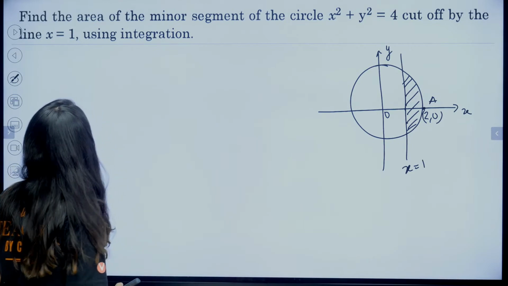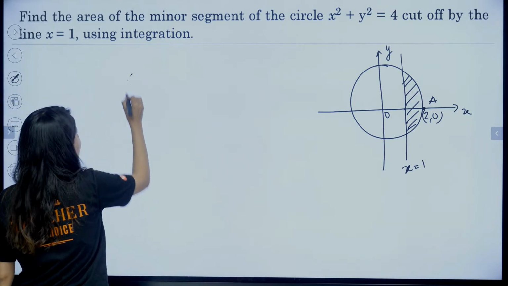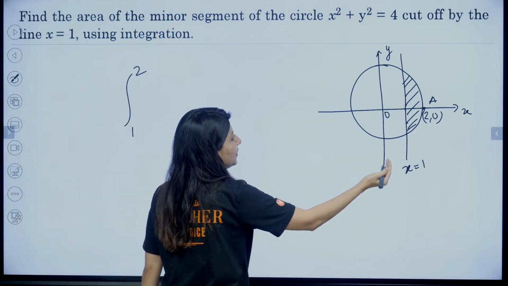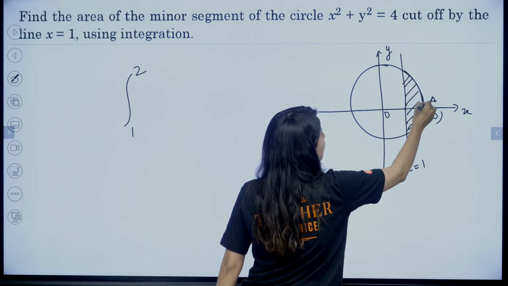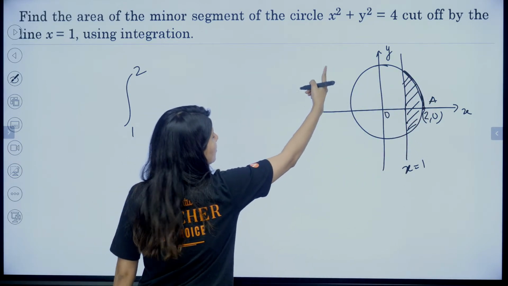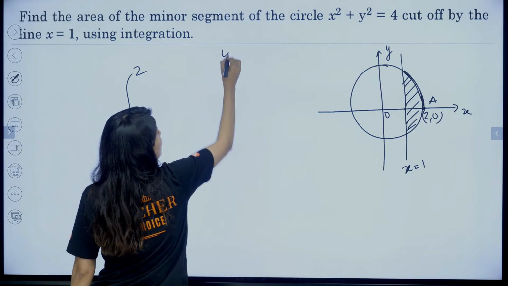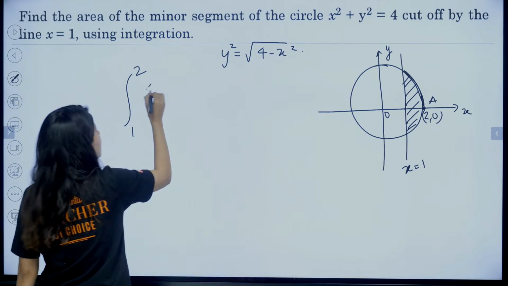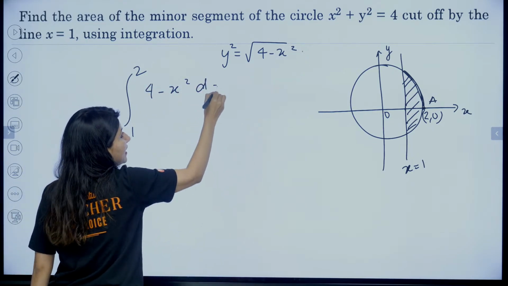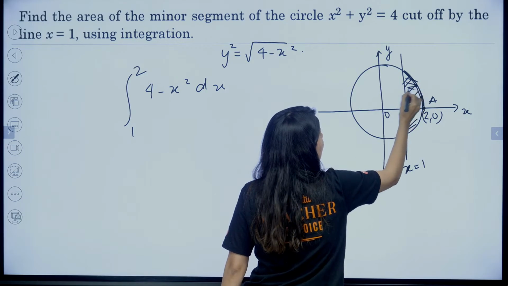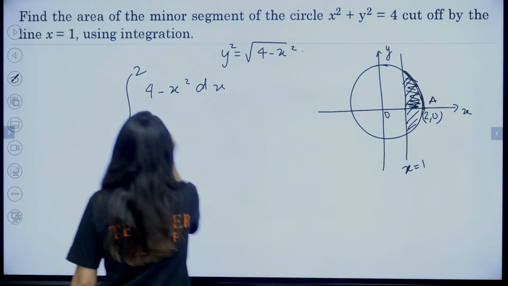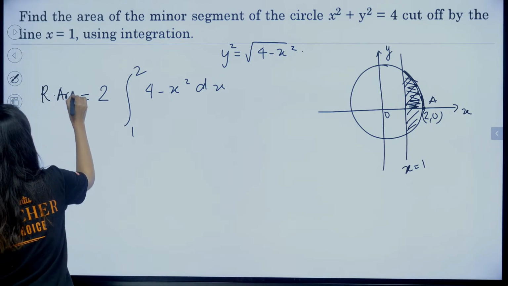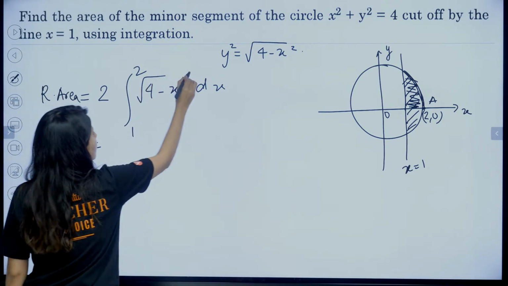Okay. All right. Integration. So we know that we need to integrate from 1 to 2. 1 to 2 we need to integrate, and we need to integrate this. Right? Y. So y square will be equals to square root of 4 minus x square. We need to integrate 4 minus x square. Remember that this will give you only this area. So we need to make double of it. So this is required area. Right? Square root. Now we need to integrate it.